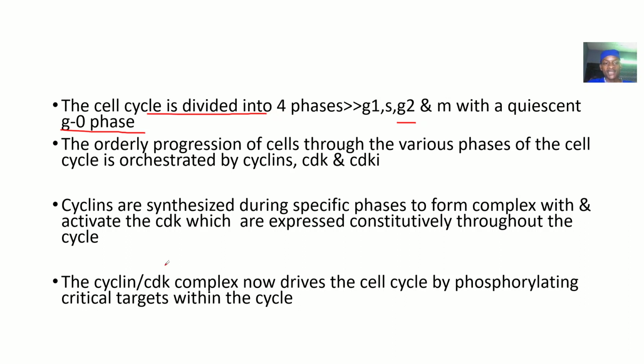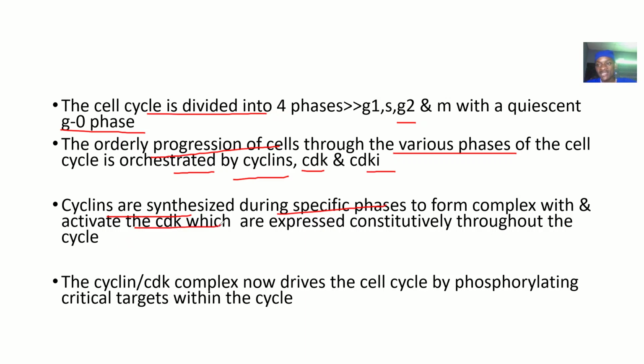So guys, the orderly progression of cells through the various phases of the cell cycle is orchestrated by cyclins, cyclin-dependent kinases, and cyclin-dependent kinase inhibitors. Do you understand? Cyclins are synthesized during specific phases to form complexes with and activate what?